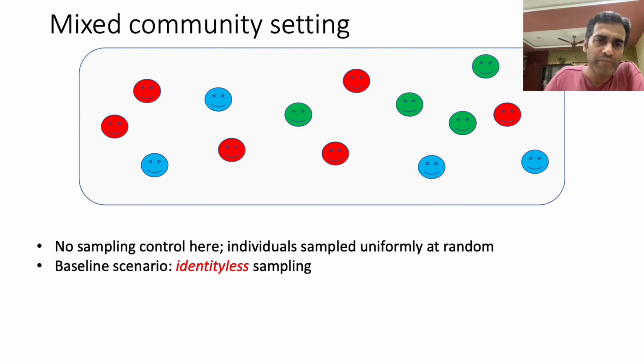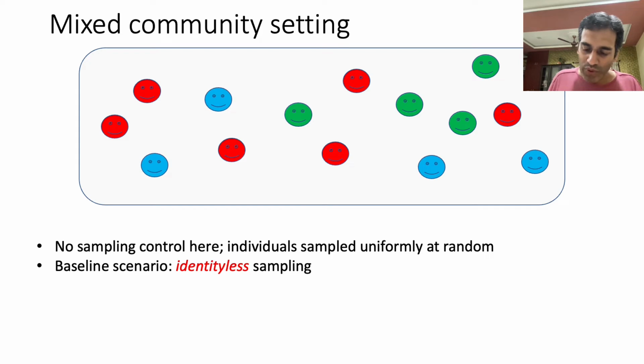So let me start off by describing our results for the mixed community setting. Remember, this is the case where there's just a single box, as the figure describes. So there's no sampling control in this special case. You just get these T samples, at the end of which the learning agent must make a decision on what it thinks is the largest community.